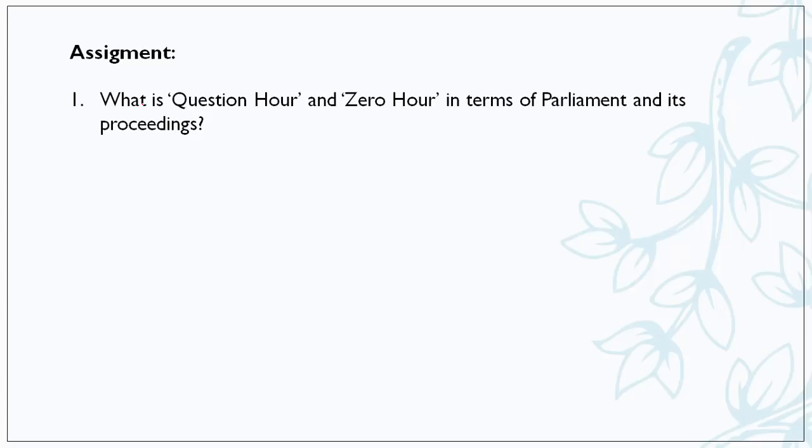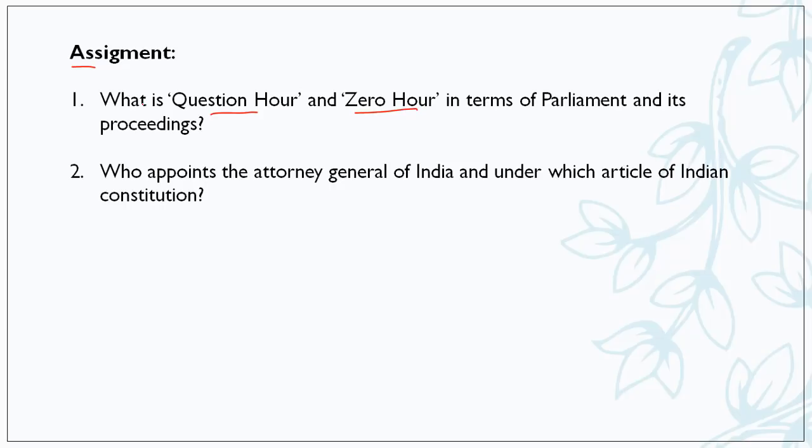Now friends, I'll give you some important assignment questions which I expect you to please answer in the comment section. The first is, what are the terms R and 0R in terms of parliament and its proceedings? So you have to tell me what these two terms are. So do find it out. Next question, who appoints the Attorney General of India and under which article of the Indian Constitution?